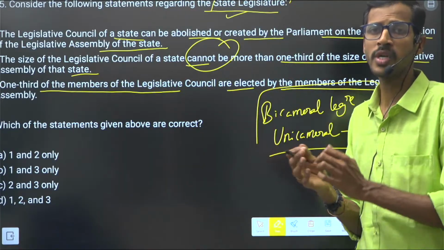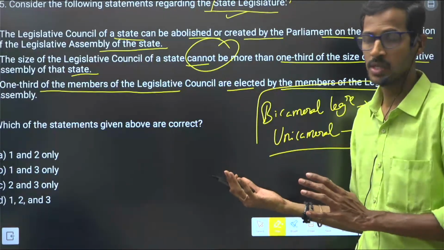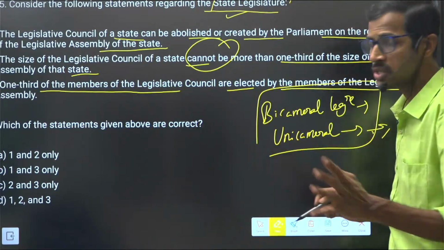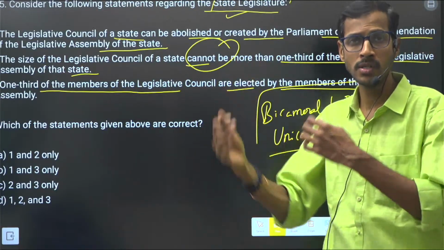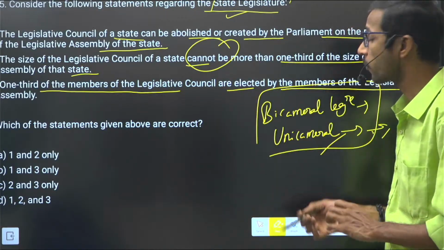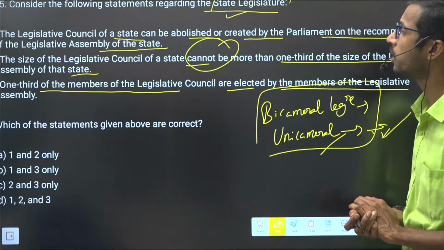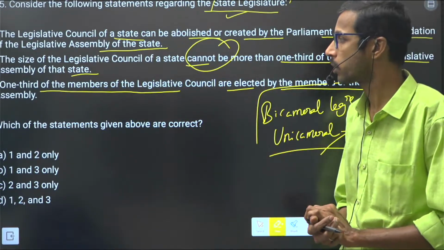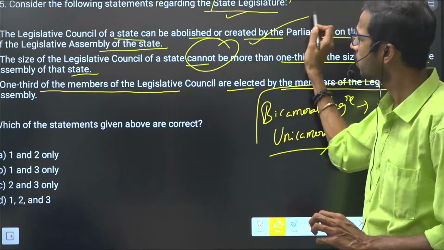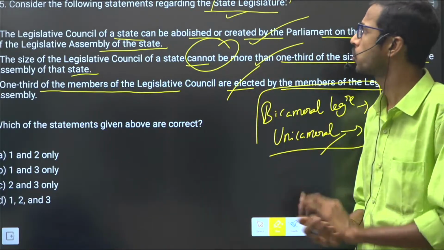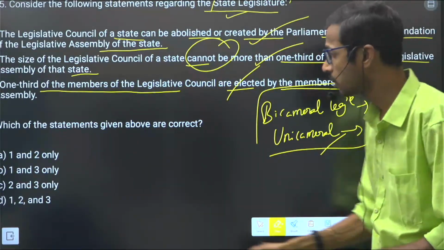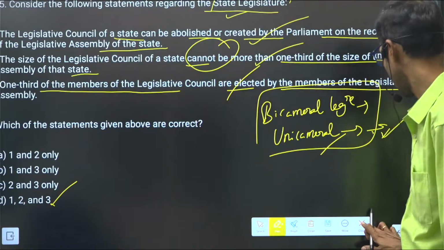In these big states we have bicameral legislature, but in small states, usually they have unicameral, right? So here only the legislature will be there, but no legislative council. So that is the main process. All these statements related to provisions of the state legislature are correct. So 1, 2, 3 are the correct statements.